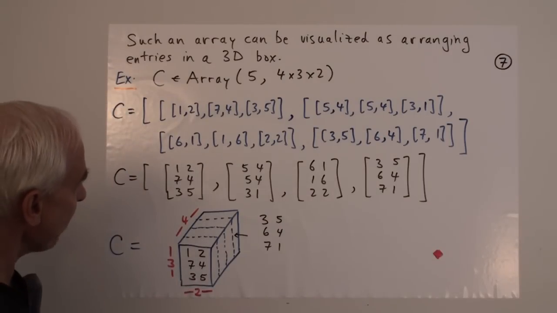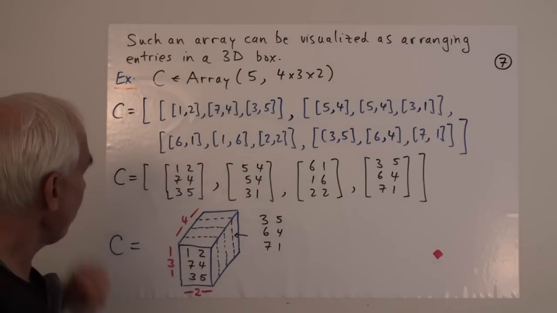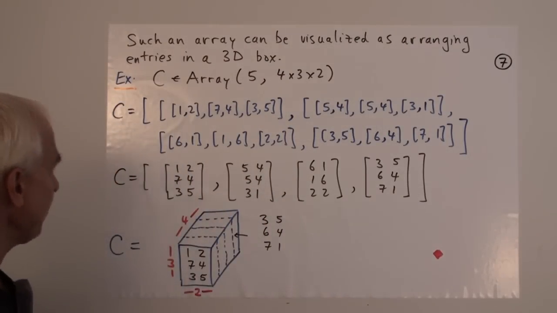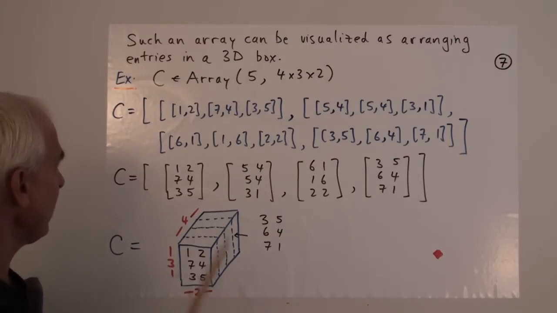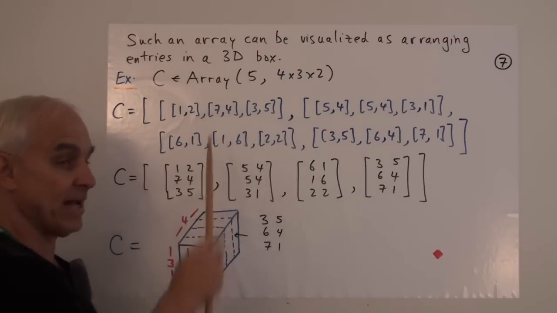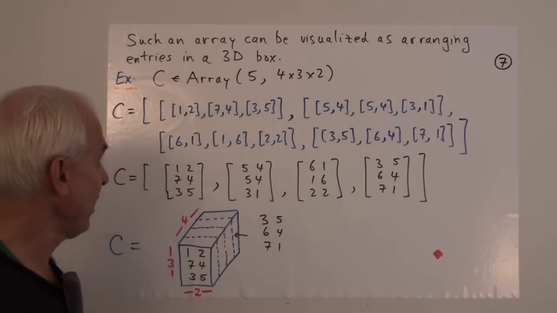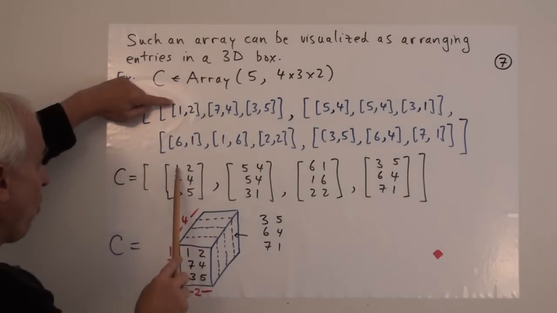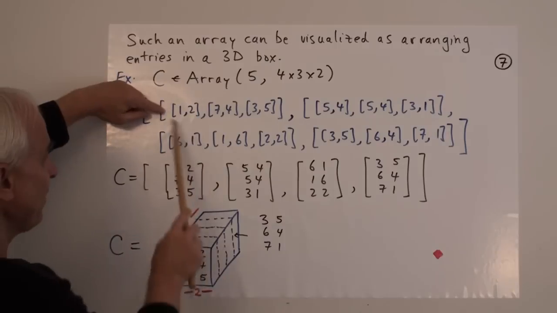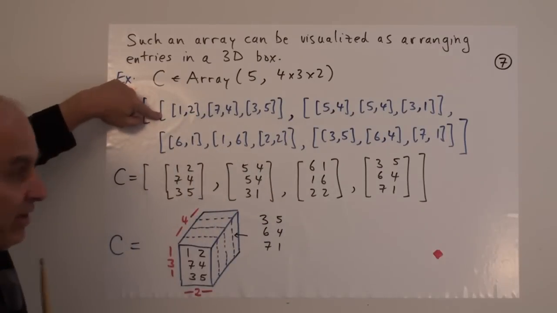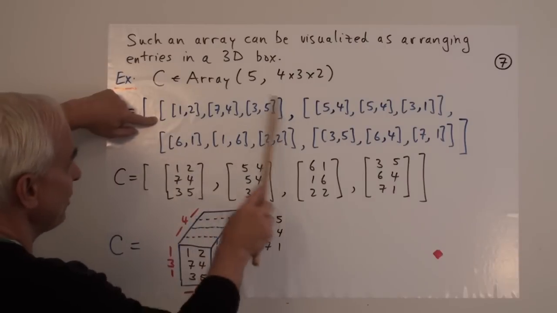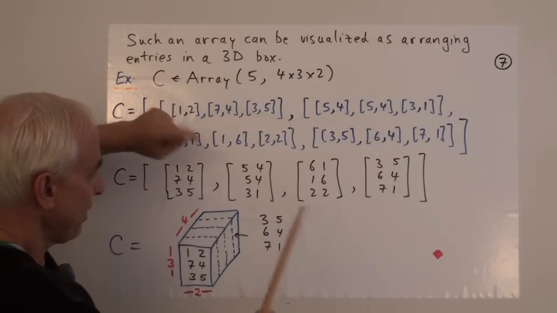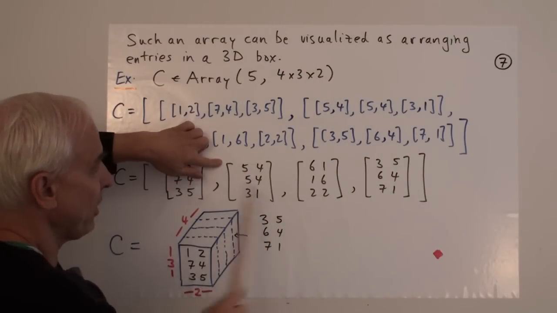All right, so we could think about this in a number of ways. First of all, we would recognize that this first thing is exactly the kind of two-dimensional array that we've been talking about. This is a list of lists. In other words, this is a two-dimensional array. It's actually a 3 by 2 array. And there it is right there. It's the array 1, 2, 7, 4, 3, 5. That's a more efficient way, for us at least, to write down what's going on with this first entry here. This second entry, this list here, for us is written 5, 4, 5, 4, 3, 1.